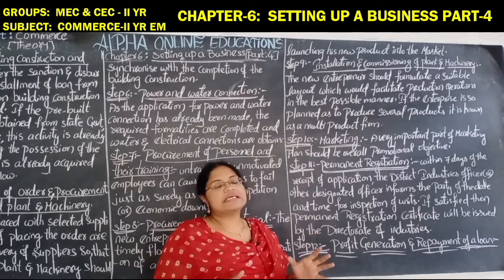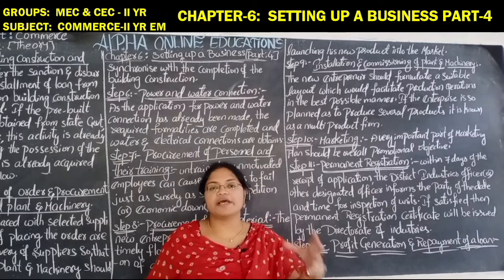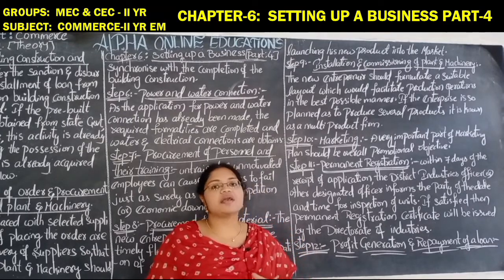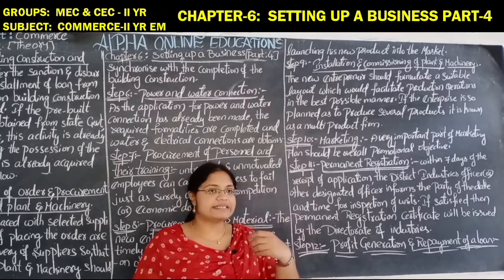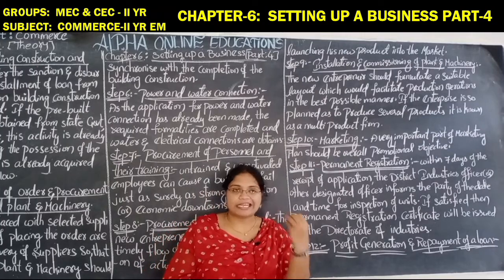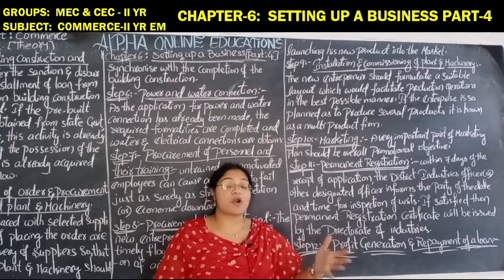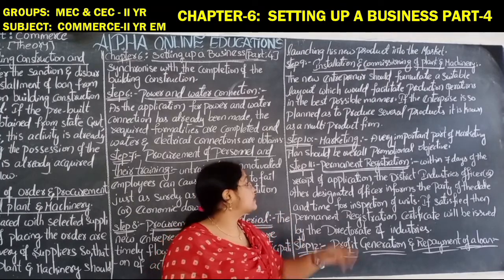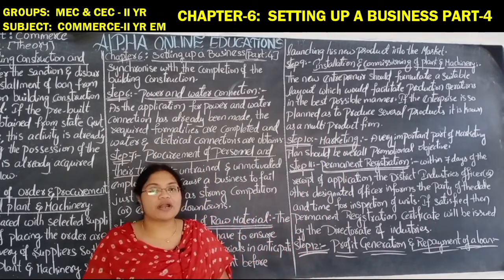If the enterprise is planned to produce several products, it is known as a multi-product firm. So whichever type of product the entrepreneur is going to launch, if he makes a good plan regarding the launching of that product, then there is no problem. If the entrepreneur is going to launch a number of products into the market, then that firm is considered a multi-product firm.